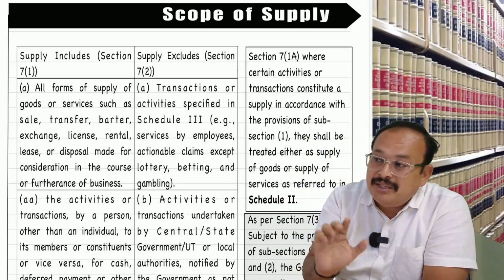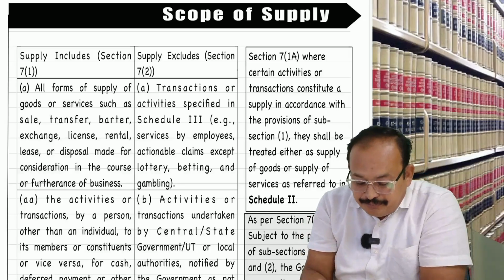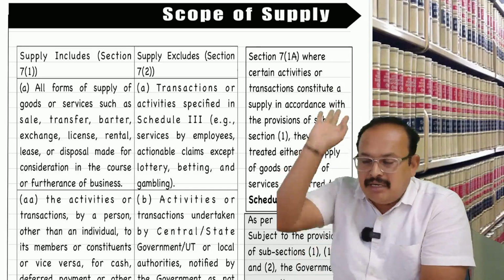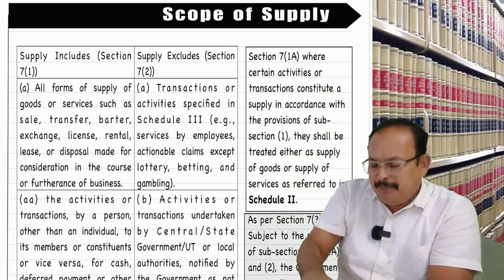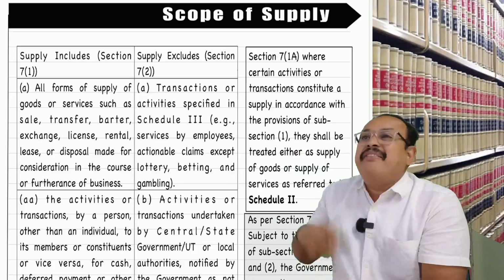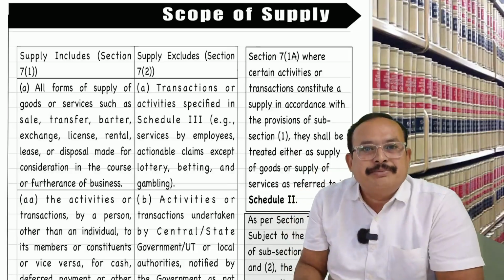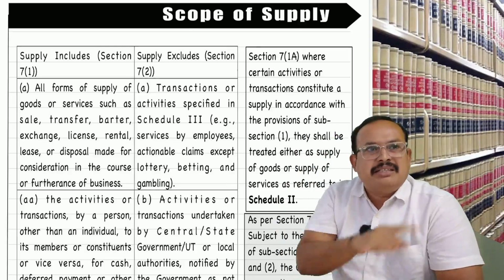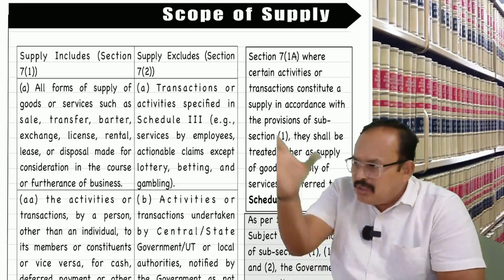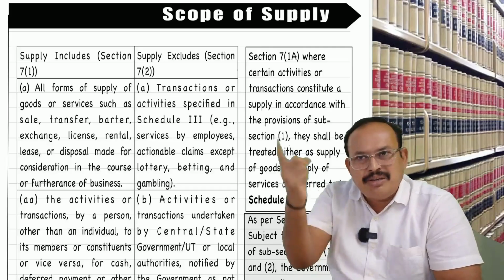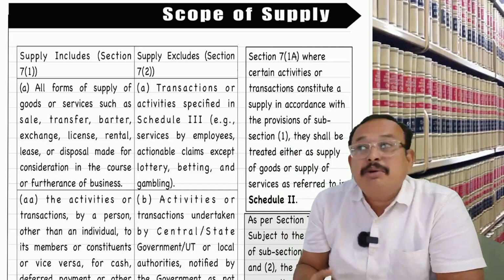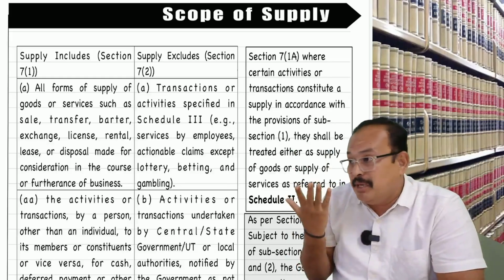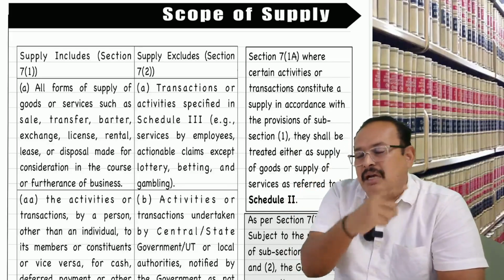The department's claim is what? 28%. The taxpayer's claim is what? 5%. I am Mr. A. I said, I am not going to pay 28%. I will pay 5% only. Anything comes into the court of law, we will discuss. My product is classifiable at only 5% GST, not at 28% GST. Huge amount it is. How much difference? 28 minus 5. How much difference? 23% is the difference. Oh, that is a big amount. I won't pay. I paid only 5%.